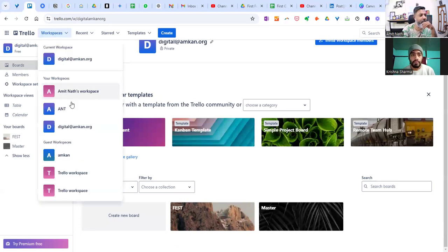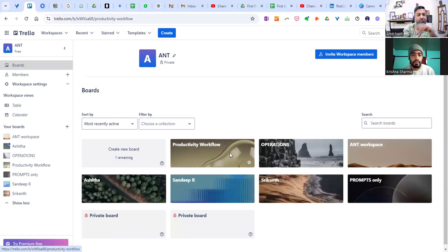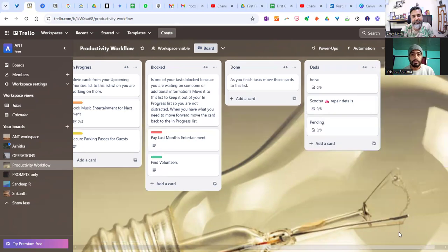Let me just open up this one. Let's say I'm keeping it as a productivity workflow. I write everything here, so it is always on my phone and on my screen. I can use it on Mac, Android, Windows, any kind of platform. I can use all these pointers.